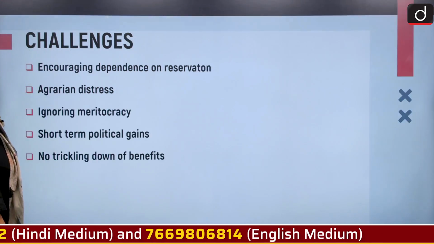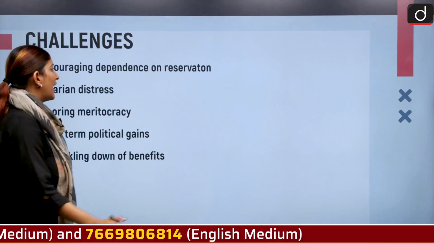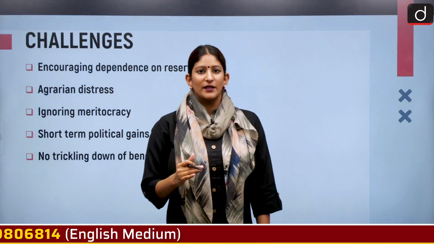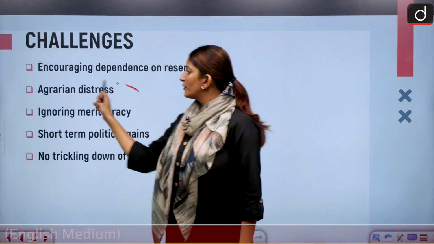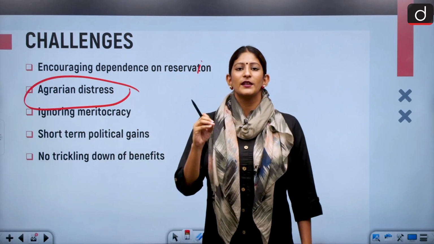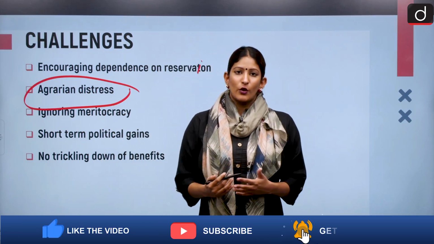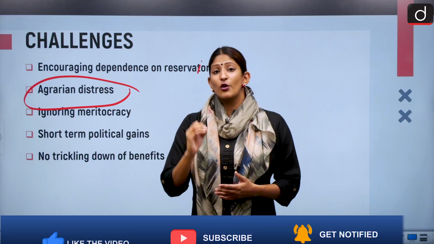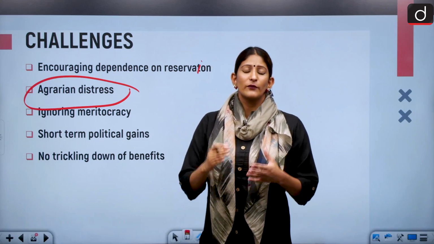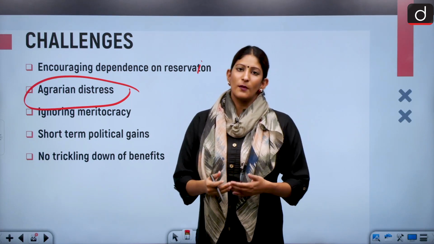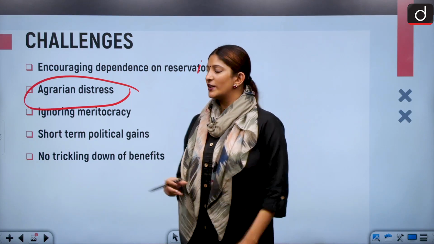Moving on, if we talk about the challenges, first, we are actually encouraging dependence on reservation, because there is a lot of agrarian distress. Many sections of the OBCs, such as Marathas as well, depend a lot on the agricultural sector. As there is a lot of distress in the agricultural sector, they will of course want to move towards something more stable, and that is government jobs and institutions. So the first challenge is that.